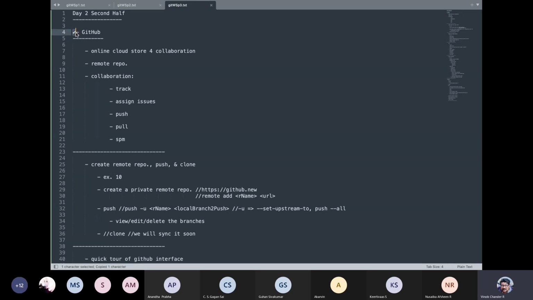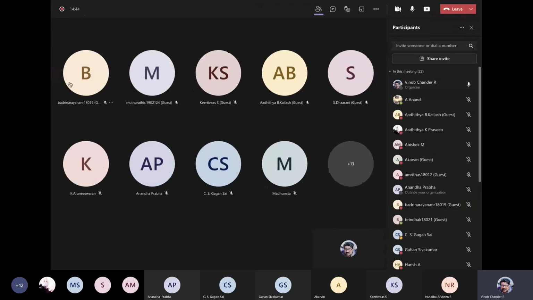Okay, so let us set up a GitHub repo and do some work on GitHub to collaborate effectively. Before doing that, if you already have an account on GitHub, you can make use of that account. If you do not already have an account, please create an account in GitHub.